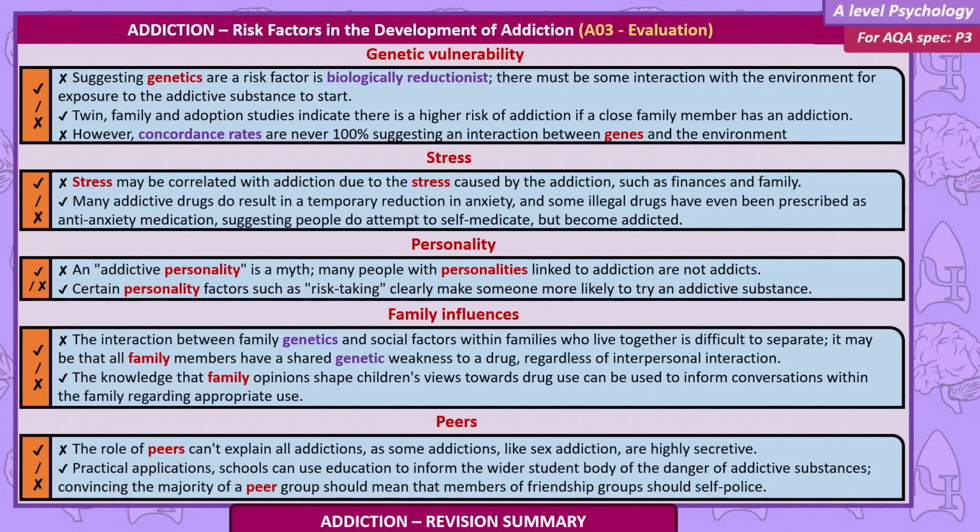Evaluations. Genetic vulnerability. Suggesting genetics are a risk factor is biologically reductionist. There must be some interaction with the environment for exposure to the addictive substance to start. Twin, family and adoption studies indicate there is a higher risk of addiction if a close family member has an addiction. However, concordance rates are never 100%, suggesting an interaction between genes and environment.